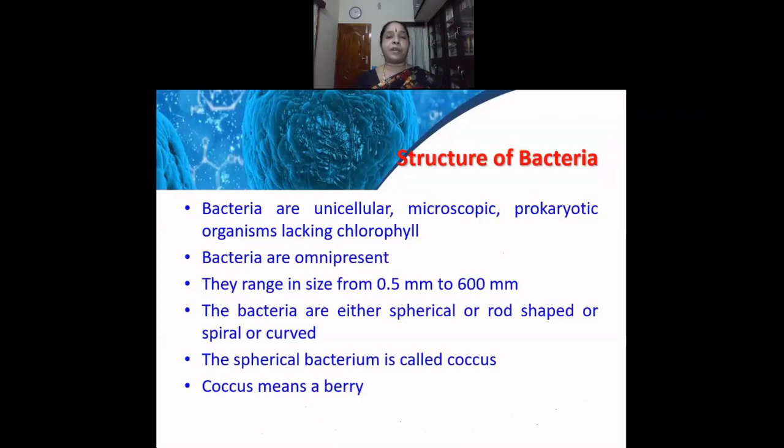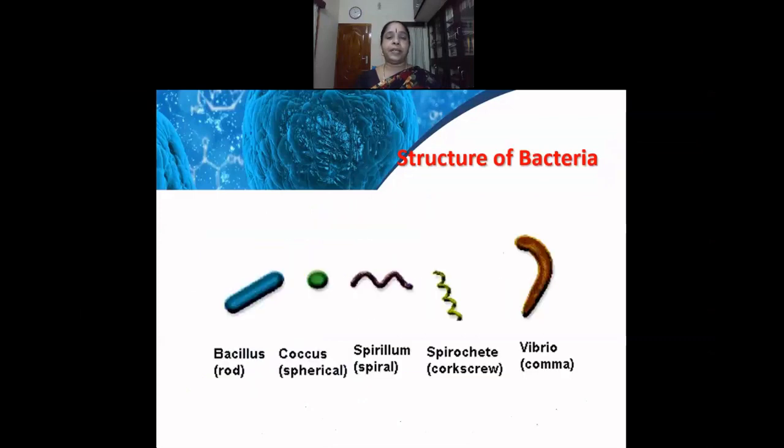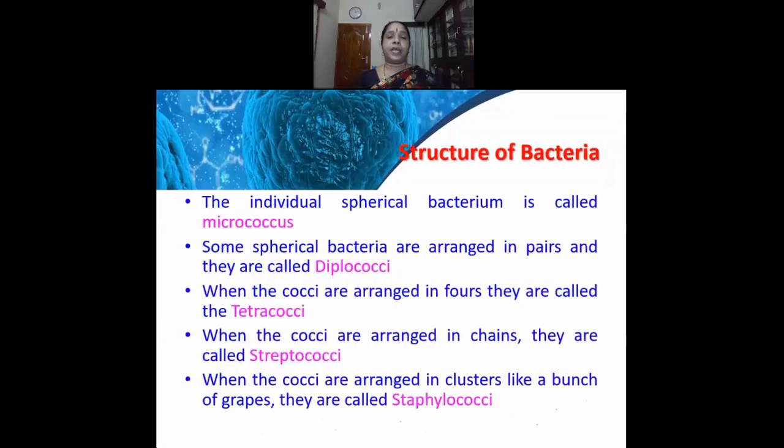The spherical bacterium is called the coccus. Coccus means a berry. In this image, we can find the structure of the bacteria. The rod-shaped bacteria are called the bacillus. The spherical bacteria are called the coccus, and the spiral bacteria are called the spirillum. Corkscrew-shaped bacteria are called the spirochete, and the comma-shaped bacteria are called the vibrio. The individual spherical bacterium is called the micrococcus. When there is only one single coccus, it is called the micrococcus.